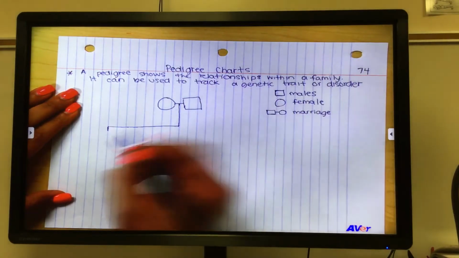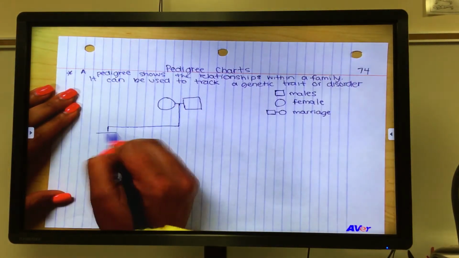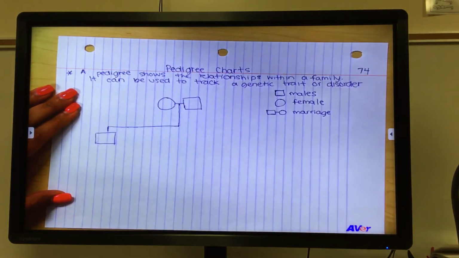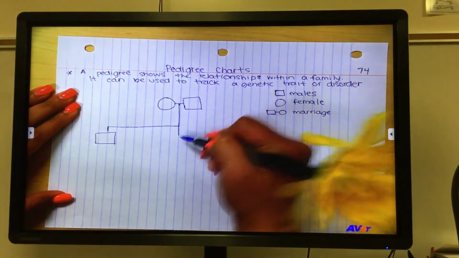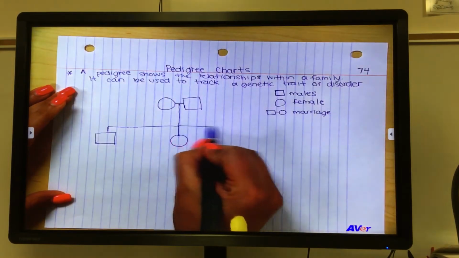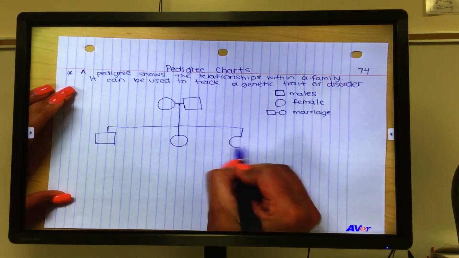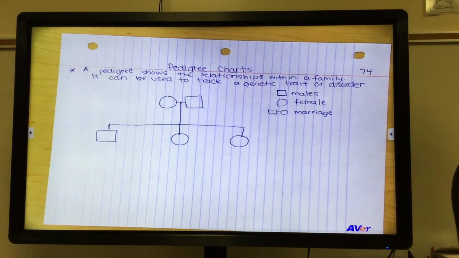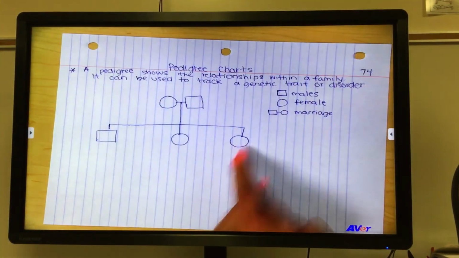So they had a son first. A son is drawn with a square. Then they had a daughter. They had one of each. They thought they would stop there, but then they decided to have another child, and they had a second daughter. So male, female, female.